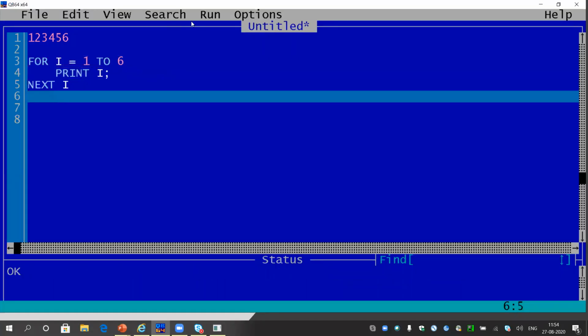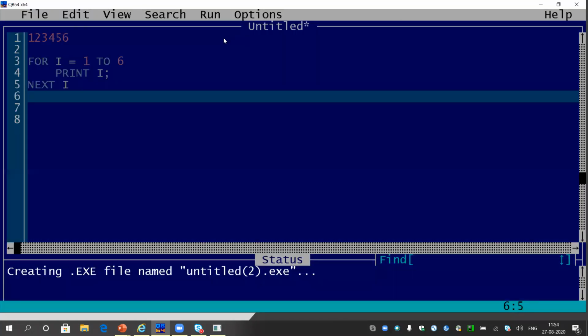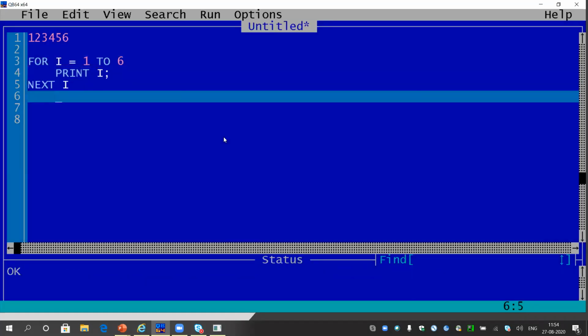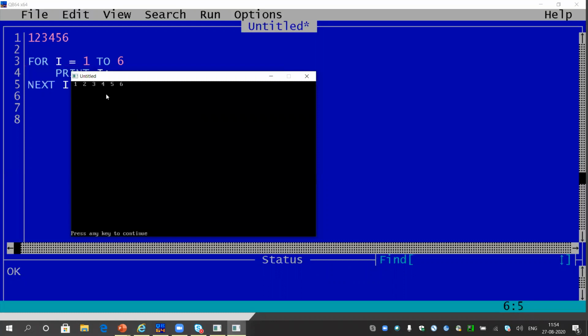Let me run it first. Look, it is printing. The fonts are very small, but if you concentrate, you can see it is printing 1 2 3 4 5 6 successfully.